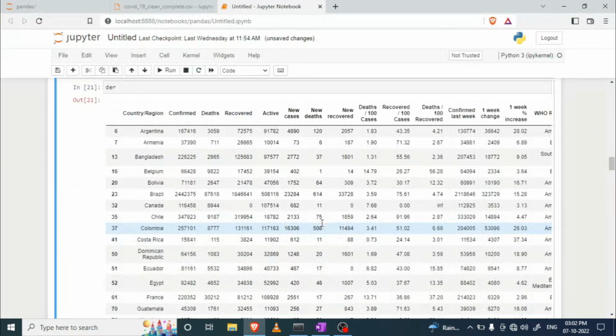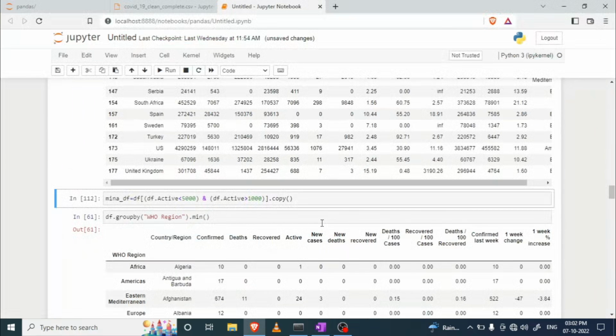Now if I want to write two queries, then you can write like this. Now we have another function called group by. So what does that mean? It groups all the same categorical data, and after that I want to find the minimum of them. Then here is the function to write that.